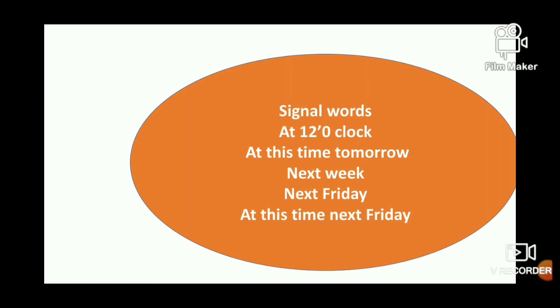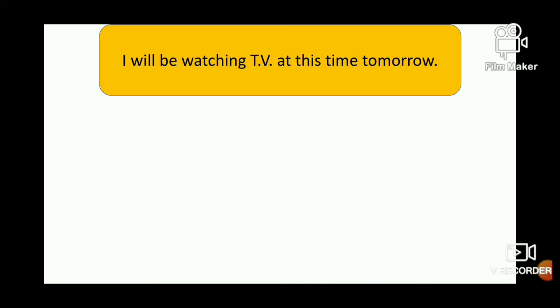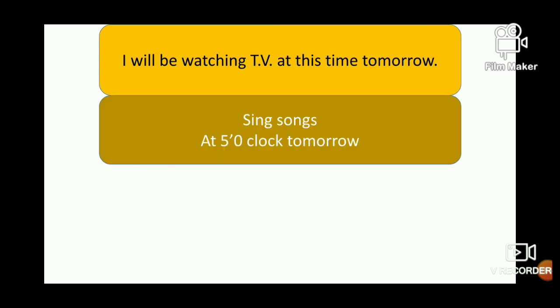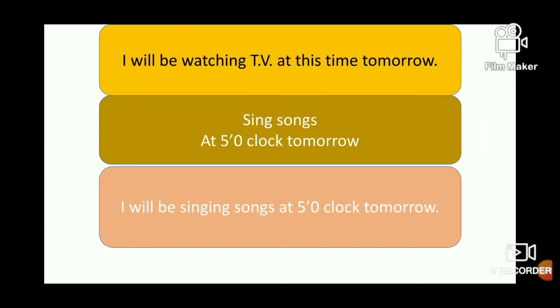So signal words are at 12 o'clock, at this time tomorrow, next week, next Friday, at this time next Friday. Okay, these are the signal words for future continuous tense. I will be watching TV at this time tomorrow. It's a very good example. Now I say sing songs at 5 o'clock tomorrow. You have to use future continuous tense. We will see how to write that. I'll be singing songs at 5 o'clock tomorrow.